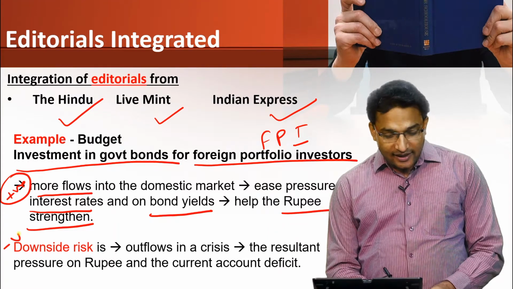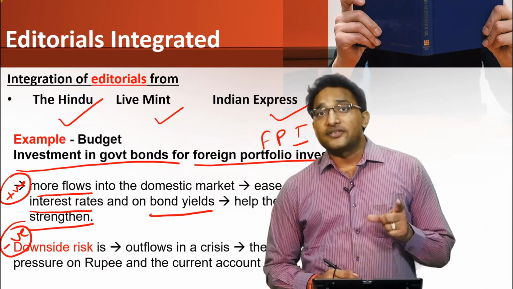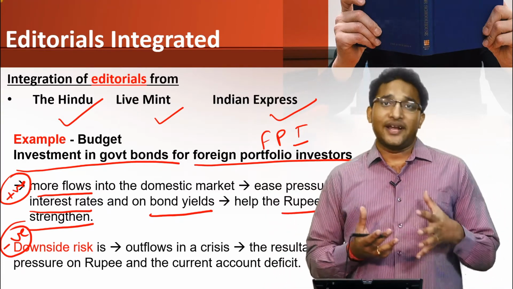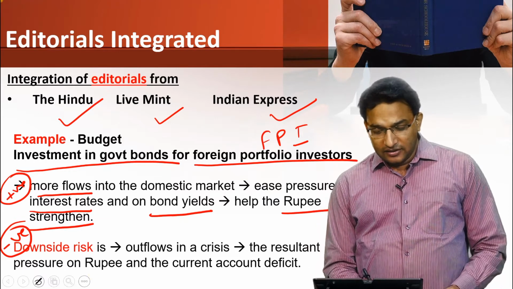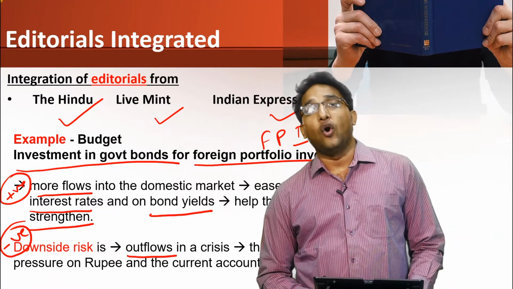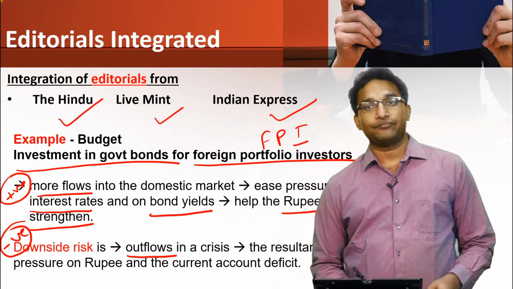Now, what is the negative impact of this measure? So there is a risk, not exactly the impact. The risk is that in case of any global crisis, there is a possibility that there can be a sudden outflow, because FPI are the hot money. They are also called the fly by night money.